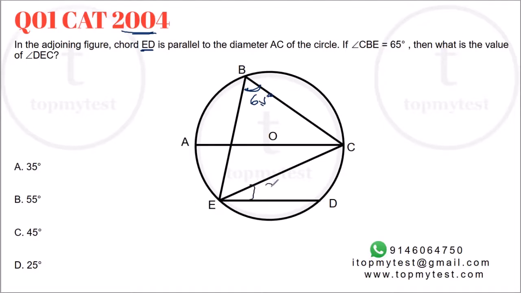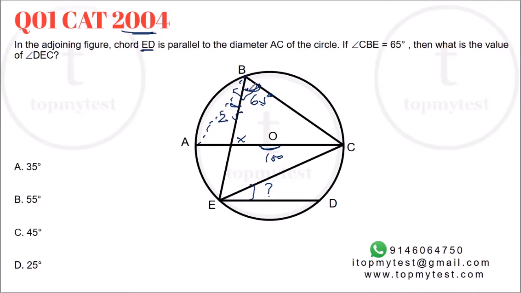Okay, now we know AC is the diameter. So if I join the line AB, ABC has to be a right angle. Why? Because at the center it will be 180, the rest of the circle will be half of it, so 90. Now out of 90 we already know this portion is 65. So angle ABE, let's call this X, will be equal to 90 minus 65, which is 25 degrees.